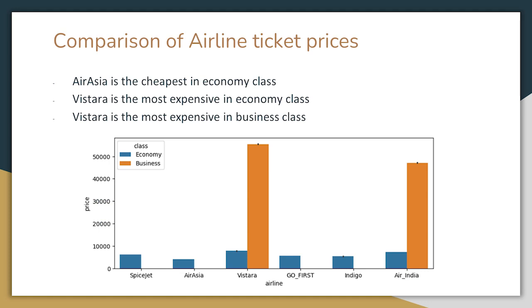This graph shows a comparison of the price of a ticket by its class and airline. For economy, Air Asia on average has the cheapest flights and Vistara has the most expensive. Vistara and Air India are the only airlines with business class and they are significantly more expensive than economy, with Vistara being the more costly one out of the two.